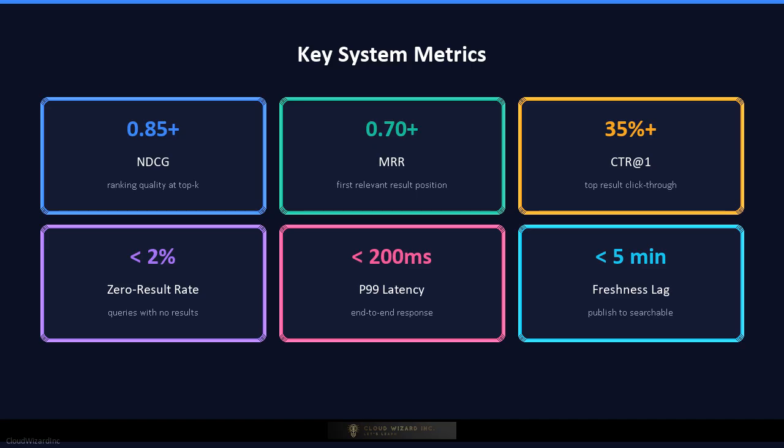Zero result rate measures the fraction of queries that return nothing. Latency at P50 and P99 tracks speed. Query throughput in queries per second measures capacity. Freshness lag measures the time between a document being published and it being searchable. And finally, abandonment rate shows how often users give up without clicking any result.